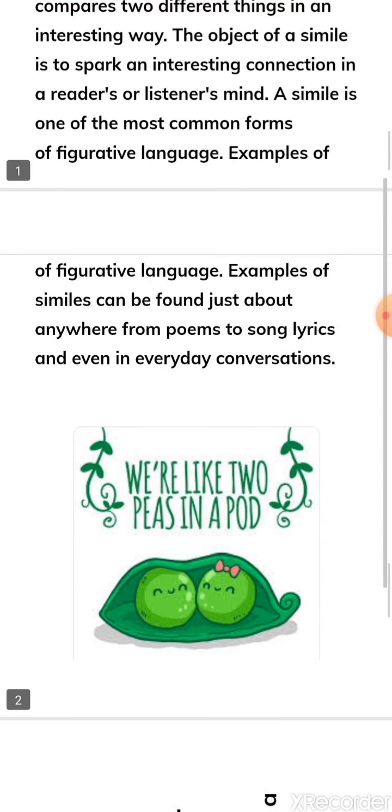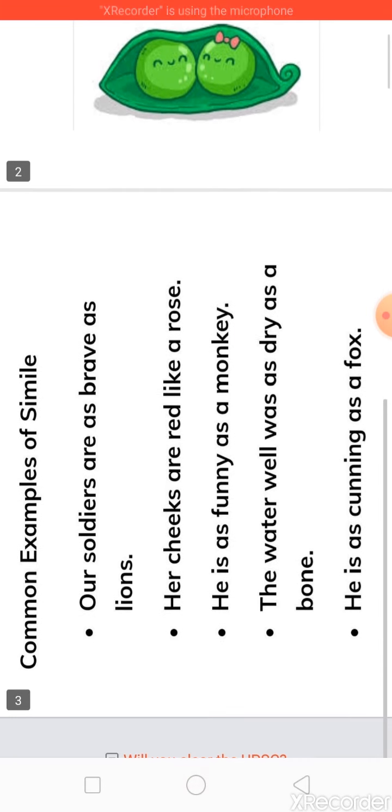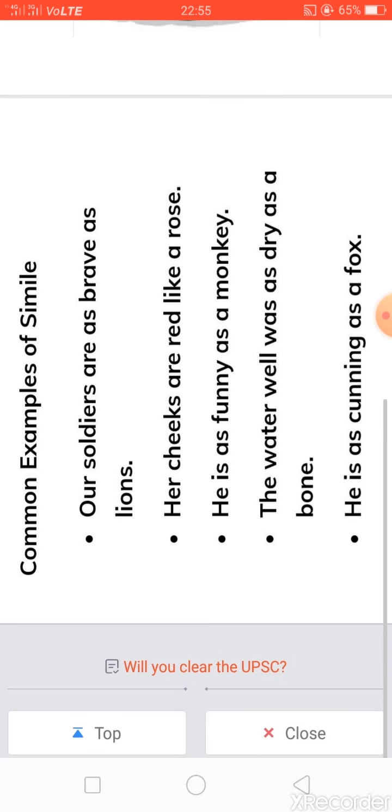so now let's talk about few examples that you can see. Some examples of simile, like our soldiers are as brave as lion. So here soldiers जो हैं उनका comparison किससे हो रहा है, lion से. जैसे lion और soldiers, they both are brave. Her cheeks are red like a rose. So cheeks are compared with a rose.